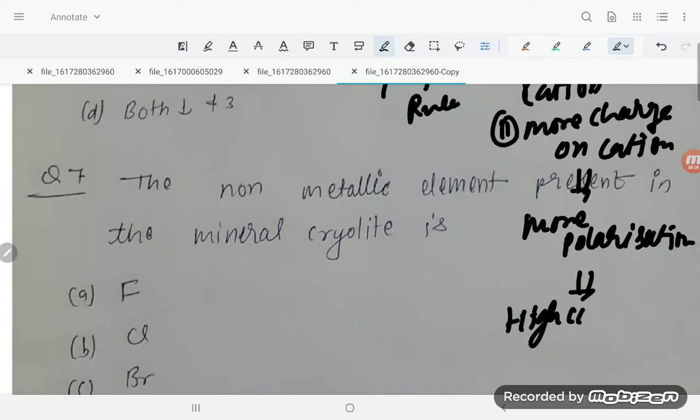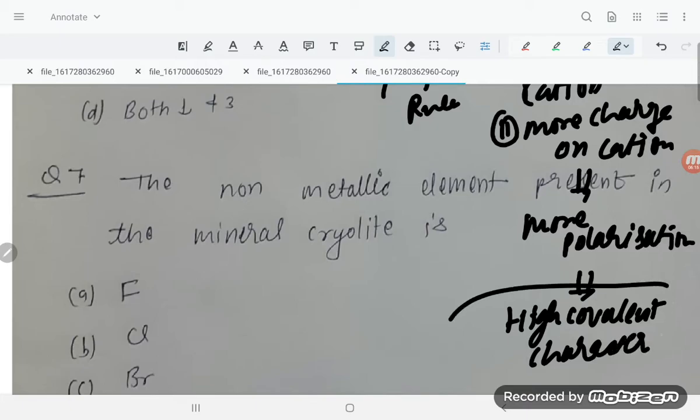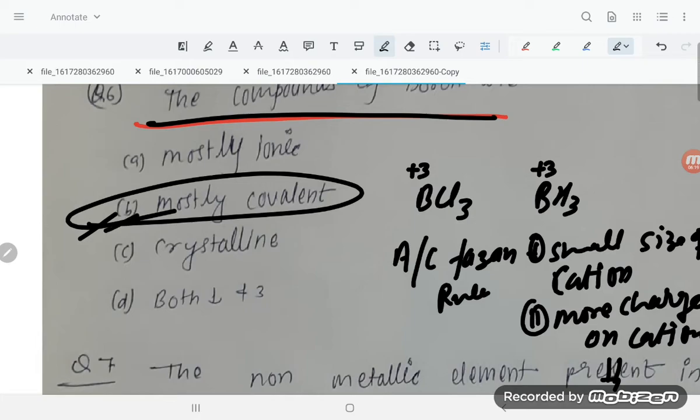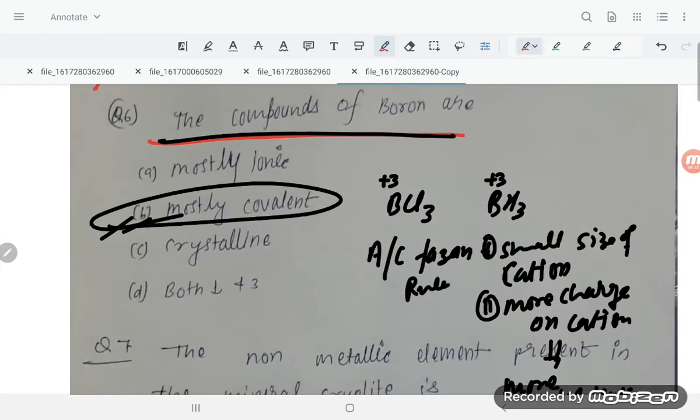This is the high covalent character. This you have to keep in mind. So boron compounds are mostly covalent in nature. Option number B is correct, students. Dear students, keep in mind that it is according to Fajan's rule; you have to practice Fajan's rule.